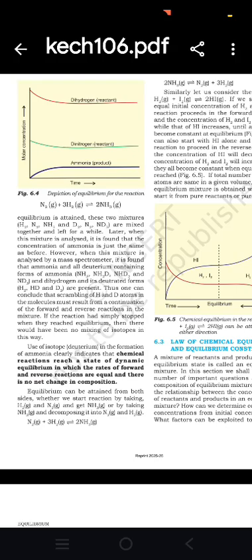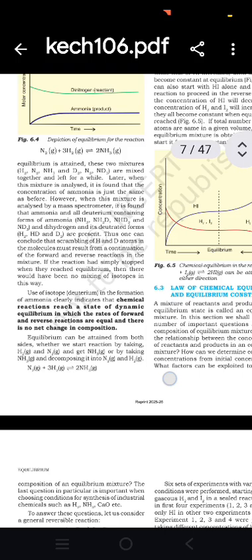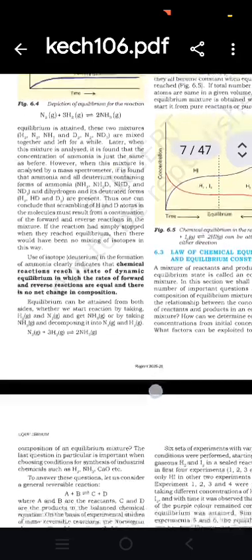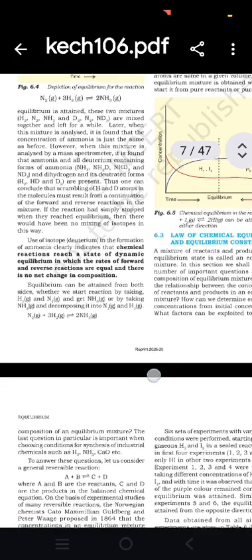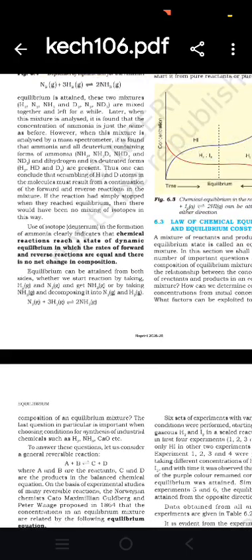Thus one can conclude that the scrambling of the hydrogen and deuterium atoms in the molecules must result from the continuation of the forward and reverse reactions in the mixture. If the reaction had simply stopped when it reached equilibrium, there would have been no mixing of the isotopes in this way. Use of isotopes in the formation of ammonia clearly indicates that chemical reactions reach a state of dynamic equilibrium in which the rates of forward and reverse reactions are equal and there is no net change in composition.